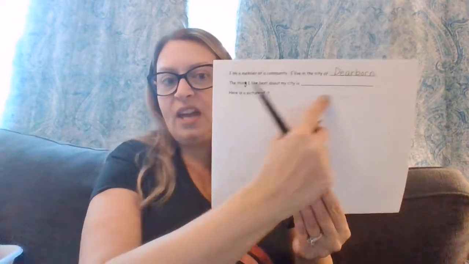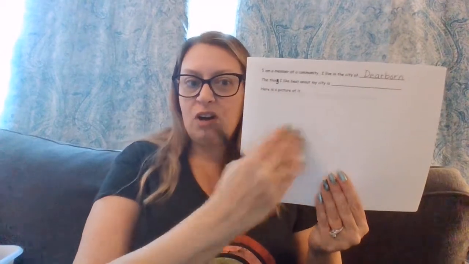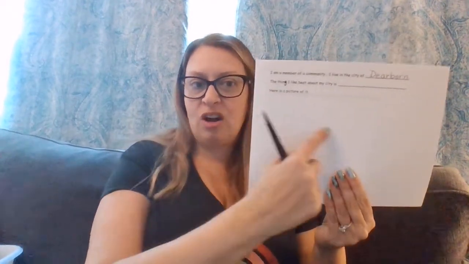Okay, so you can get on the internet if you want, and you can print out some of the wonderful things that we have here in Dearborn. You could print out a picture of maybe one of the signs that says the city of Dearborn, or you could draw a picture of some things that you see here in Dearborn. Okay, so you might want to draw neighborhood houses. The houses in Dearborn are pretty close together, so you would see houses kind of close, not too far apart. We also have some tall buildings in Dearborn.